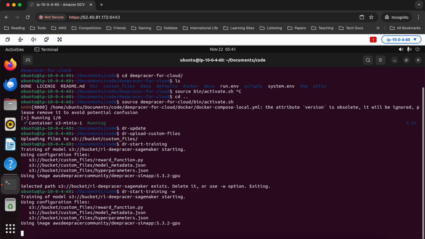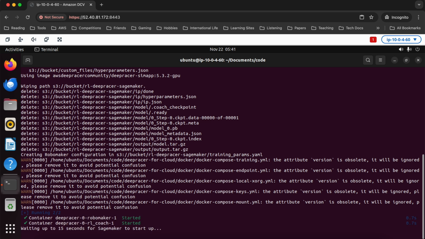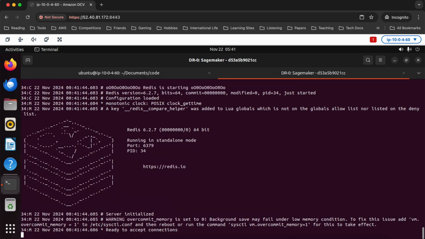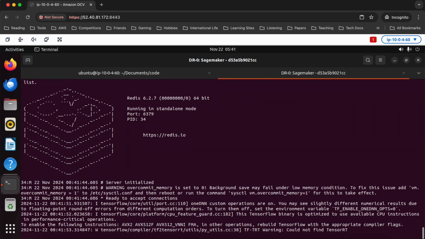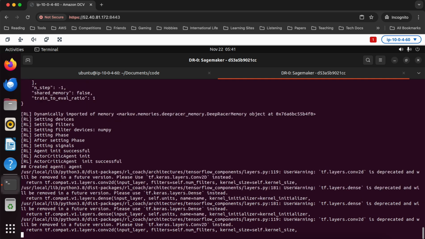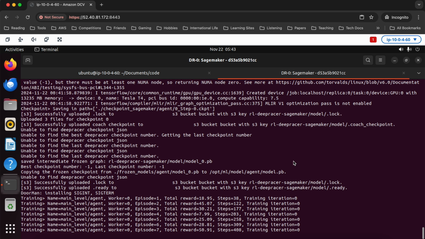If you've already run a training before and you run -w like I just did, it's going to wipe out any previous models that you created. There is a way to increment the training, which I'll show you later. But if you add -w, whatever previous training job you ran, it's gone. So be careful with that one. And you can see everything's now starting up. We just need to wait a couple seconds to see if everything's going to work for us.